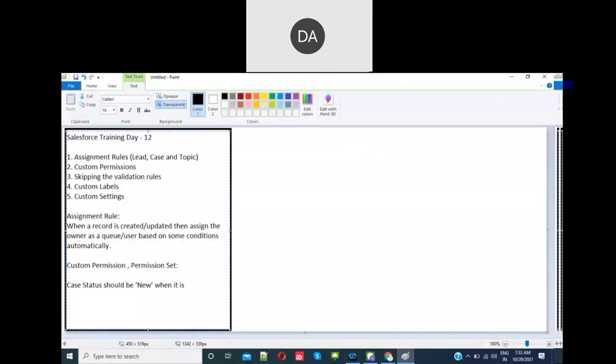Okay, meaning when a case record is getting created, then status should be new. Help me to write the validation rule. What is the formula? Pause the recording.